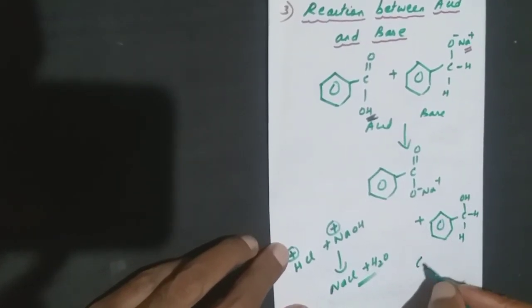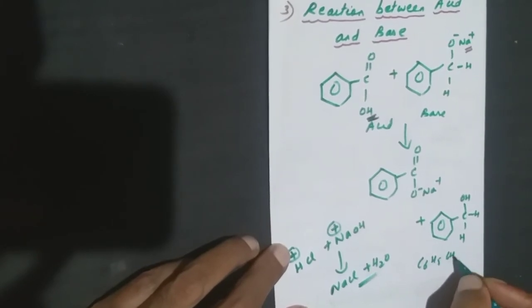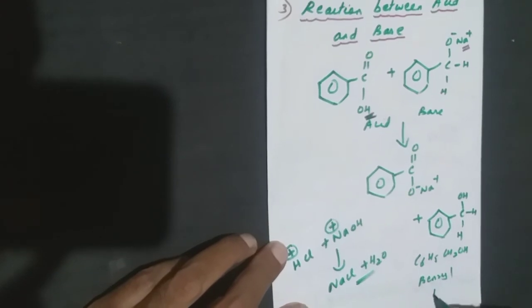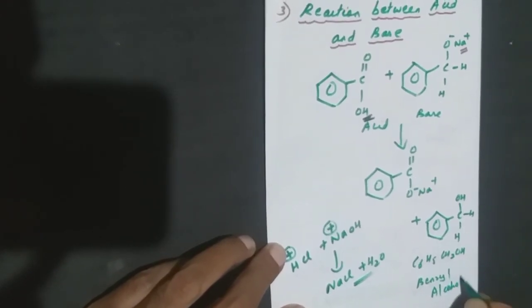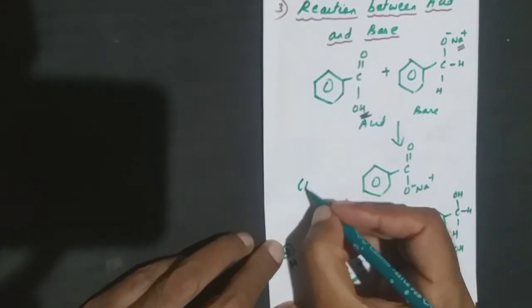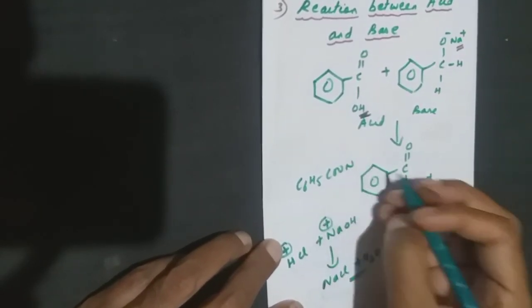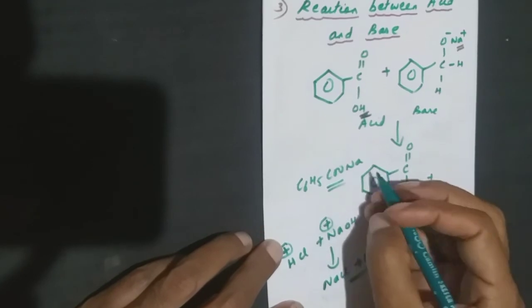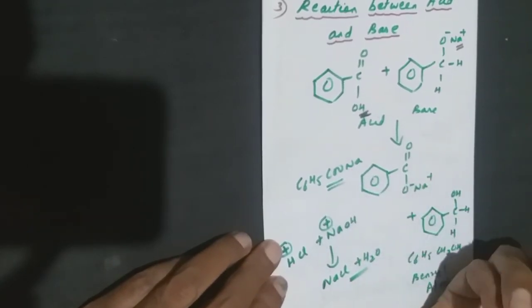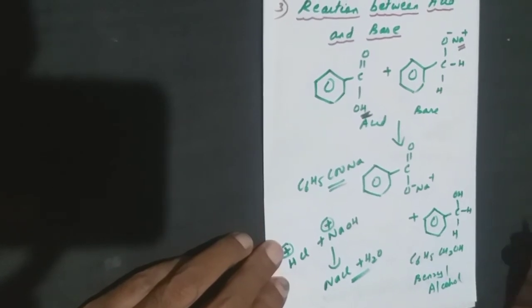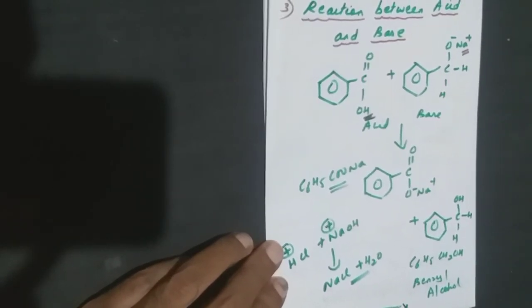So basically this is C6H5CH2OH, which we got as benzyl alcohol. And this one is C6H5COONa, the salt of the acid, sodium benzoate. Or if you take KOH, it will be potassium benzoate. So this will be the mechanism of the Cannizzaro reaction.